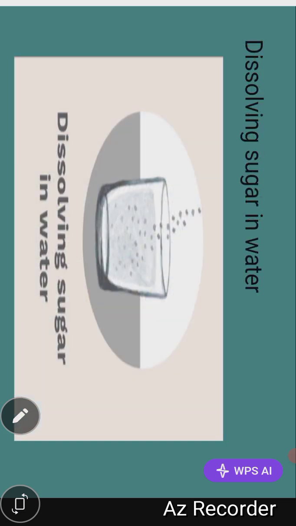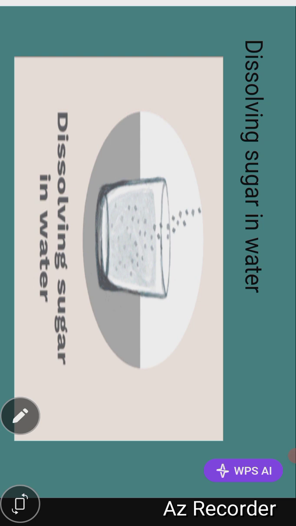The next example of a physical change is dissolving sugar in water. When you dissolve sugar in water, you are getting a mixture of water and sugar. By a separation technique, which is distillation, you can easily get your water and you can easily get your sugar back. So that is an example of physical change. You can easily reverse it and you will not get a new substance.